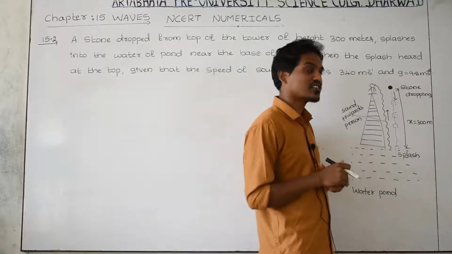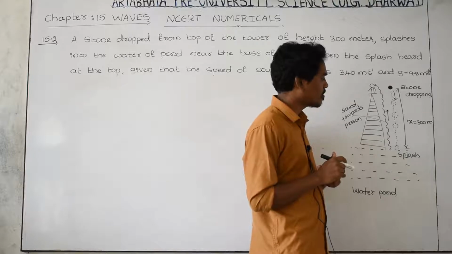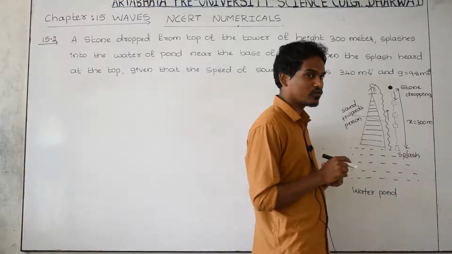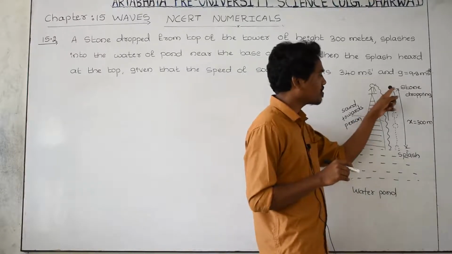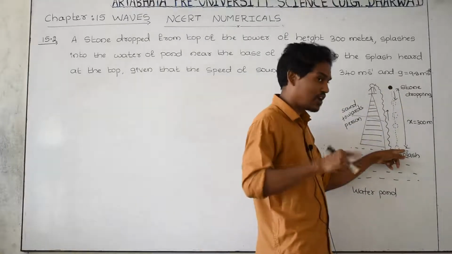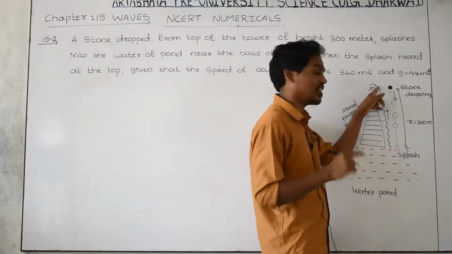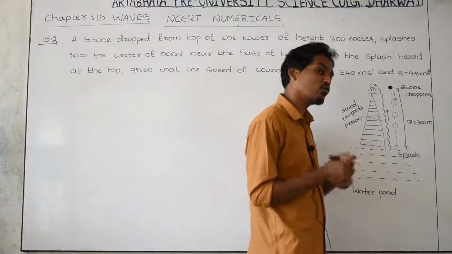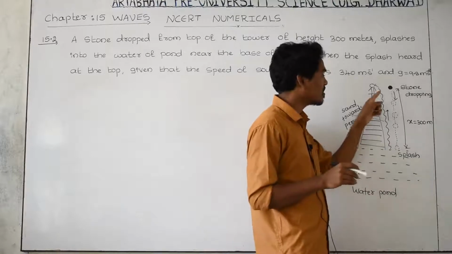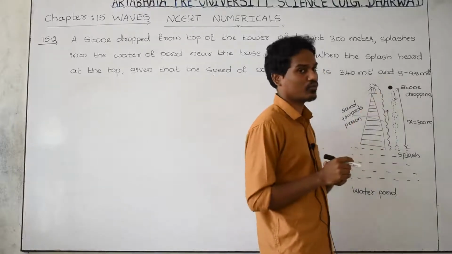That time is a sum of two. What is 1? First we need to find out the time taken by the stone to reach the water surface, take it as t1, and second the time taken by the sound wave to reach the person, that is t2. Then what is the total time that the person takes to hear the sound? That is t1 plus t2.